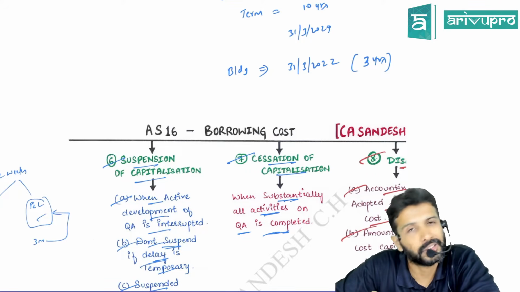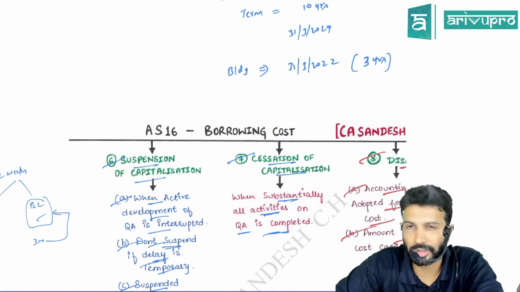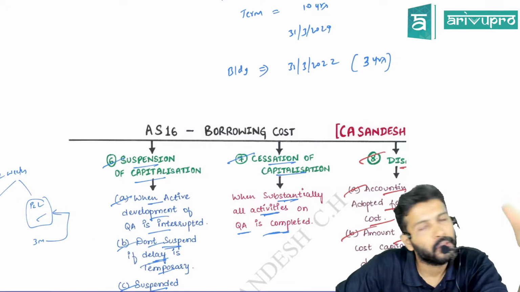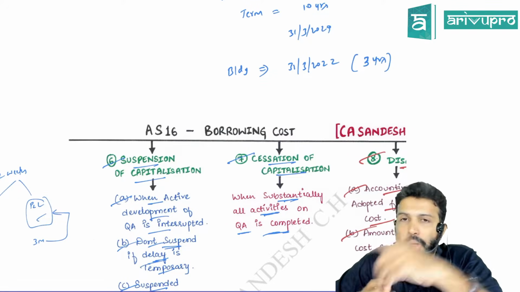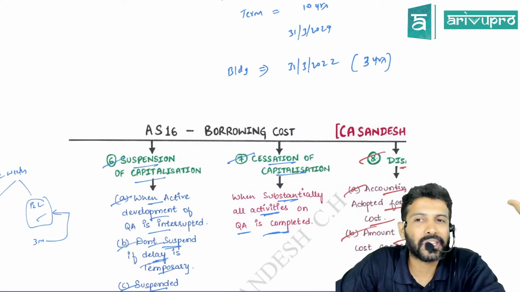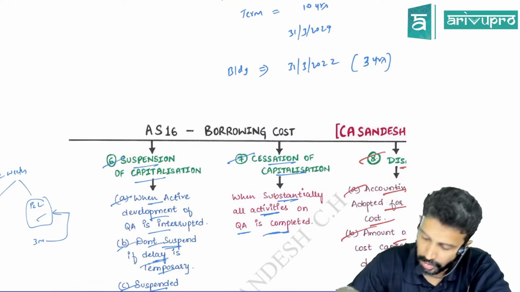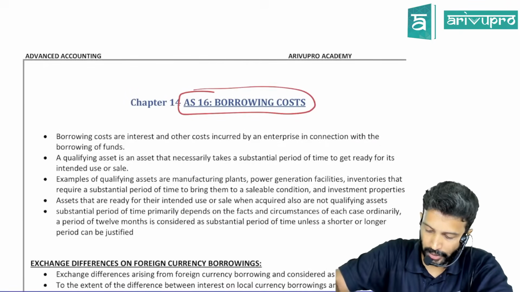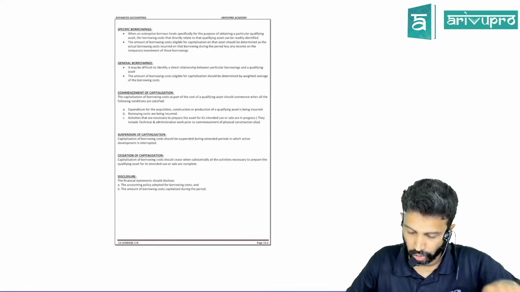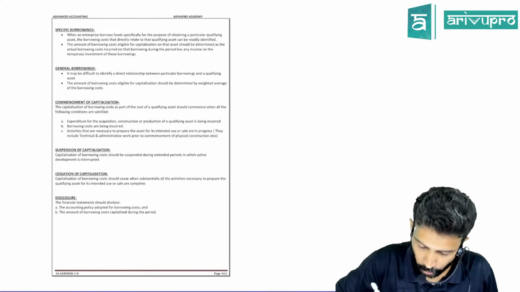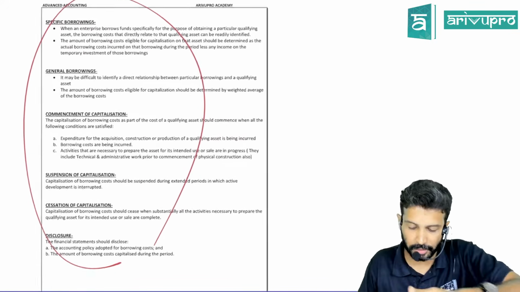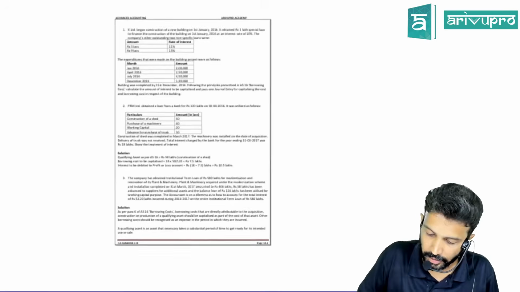Next one is cessation. To cease something means to put an end. When will you end the capitalization? When the qualifying asset is substantially ready. When it's substantially complete, you will stop the capitalization. All right, so now we'll go into some problems. Whatever we have written in the chart, the same thing is there here also, so I'll not go into that again.